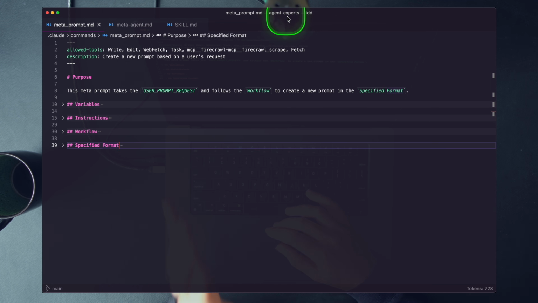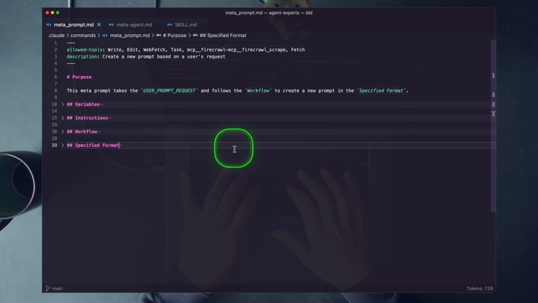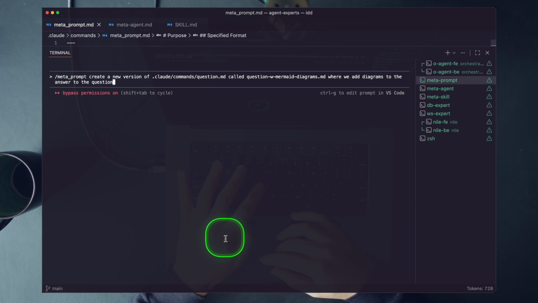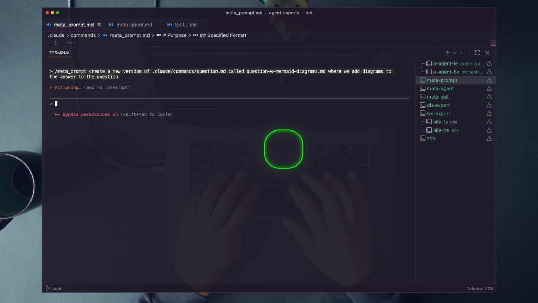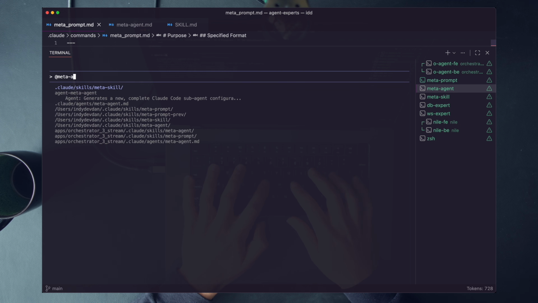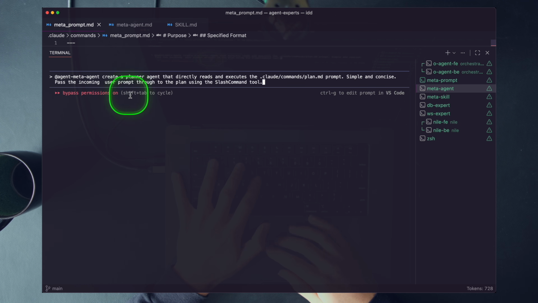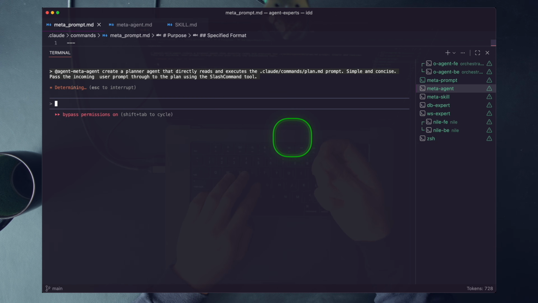In this agent experts code base, you'll have access to in your loot box below. We'll start with our meta prompt, and we'll have it create a new version of a question prompt called question with mermaid diagrams. We'll fire that off. Let's fire off the meta agent, the agent that builds the agent. We're gonna have it create a new planner agent that directly reads and executes the plan prompt. This way we can scale up planning to multiple agents in parallel.